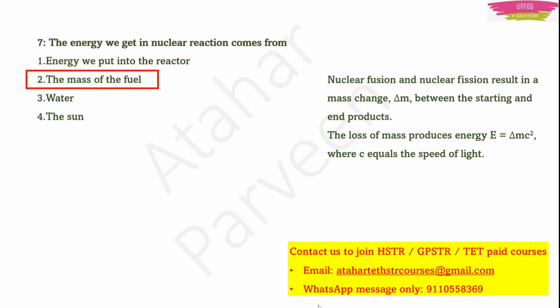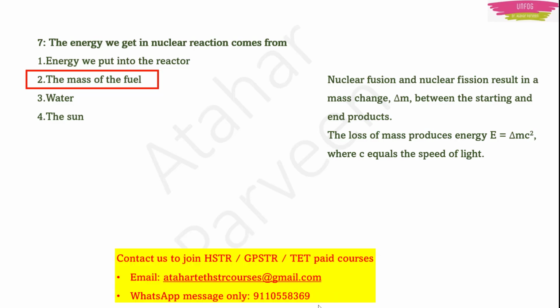Okay, E is equal to mc square. c is the speed of light. E is equal to mc square is the famous Einstein's equation. Here, why are we saying that the energy we get in nuclear reaction comes from the mass of the fuel? Because that uranium-235 will lose mass, right? That uranium-235 is itself the fuel here. So the mass is lost by the fuel. That's why option 2 is the right answer.